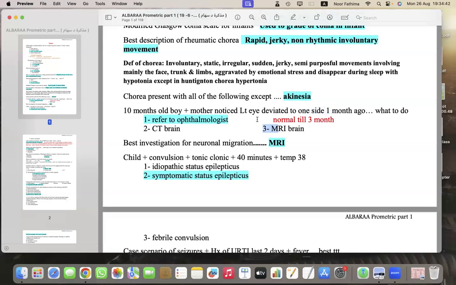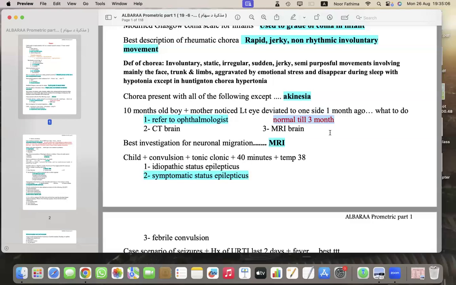If the child's age is more than 3 months, if less than 3 months, you will reassure the parents to wait till 3 months, because the development of the muscles of the eyes will take some time. So the squint in the early months can be due to weakness in the muscles of the eyes.